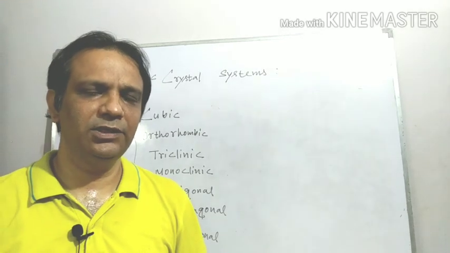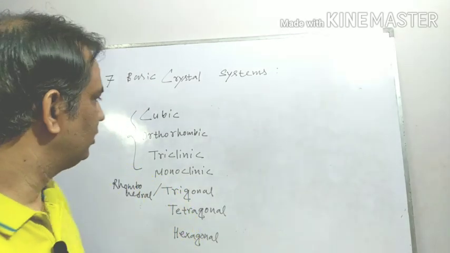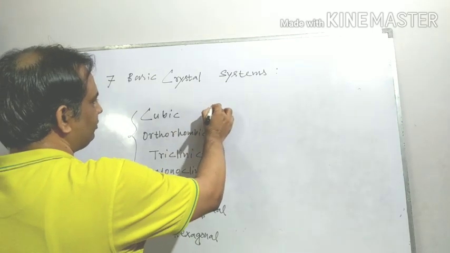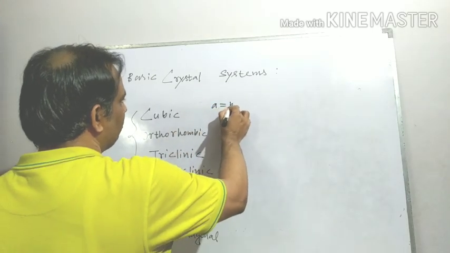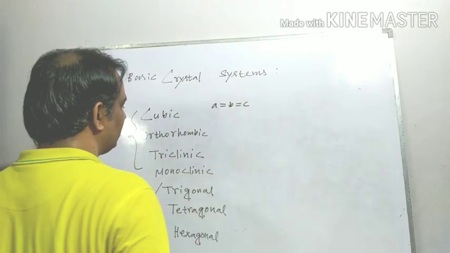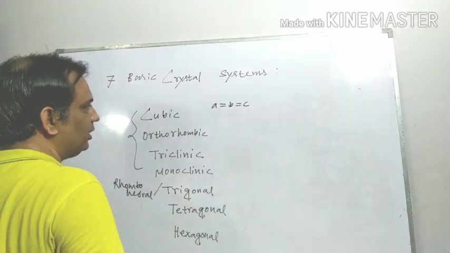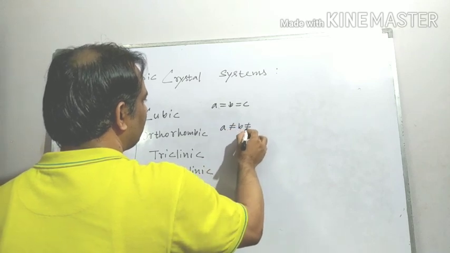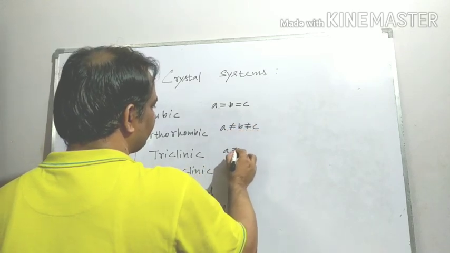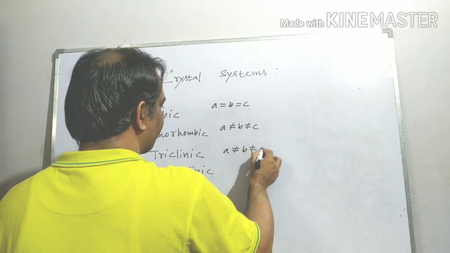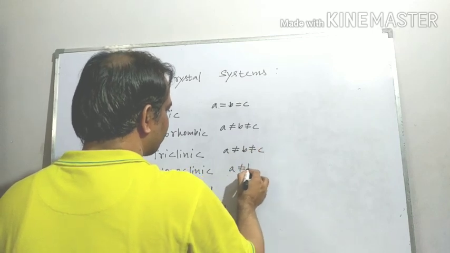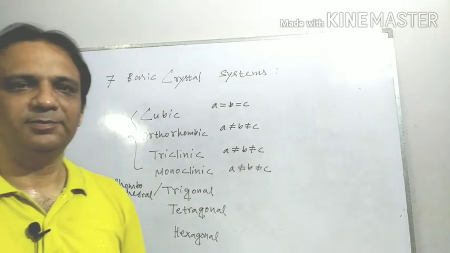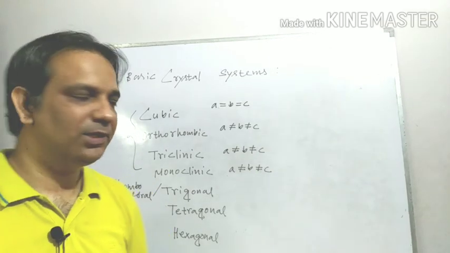Now first of all, consider the X systems. Here in the 4 X systems, in case of cubic, A equal to B equal to C. In the other 3 X systems, A not equal to B not equal to C. I think now it is clear.